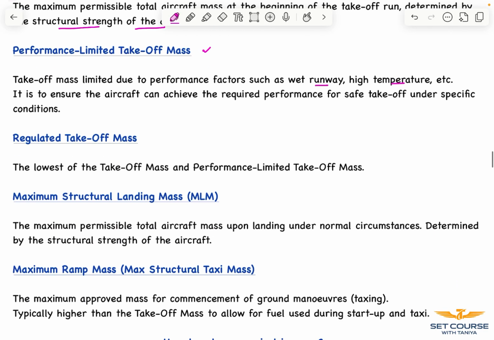Now, maximum structural landing mass. The maximum permissible total aircraft mass upon landing under normal circumstances. It is again determined by the structural strength of the aircraft. Maximum ramp mass, also called maximum structural taxi mass, is the maximum approved mass for commencement of ground maneuvers, such as taxiing.